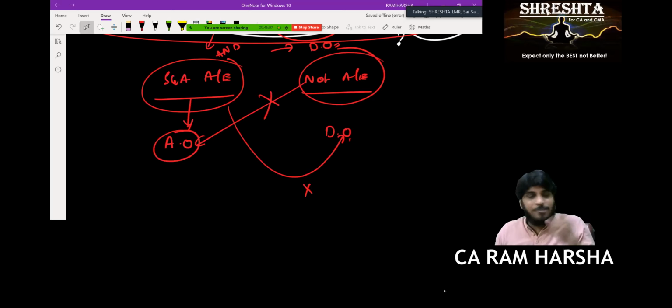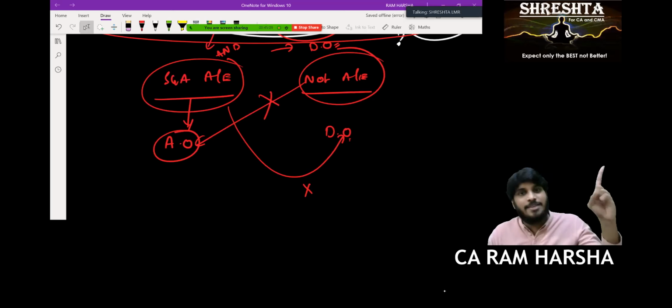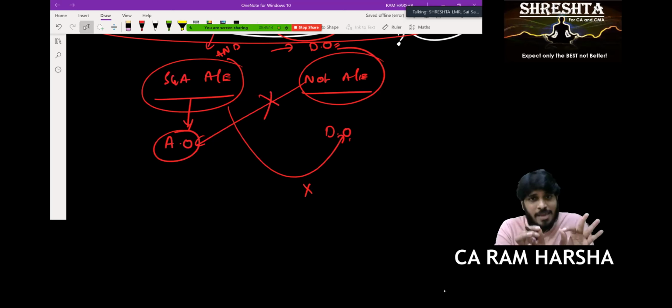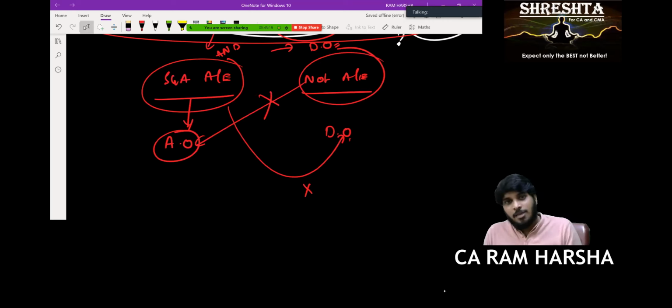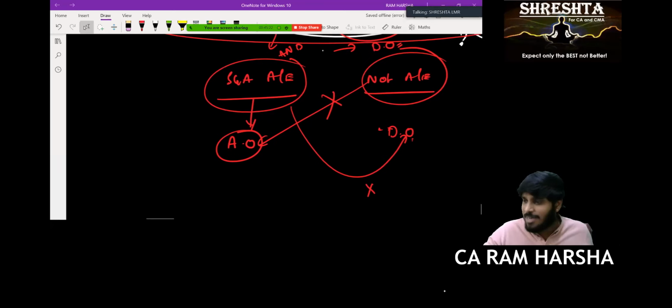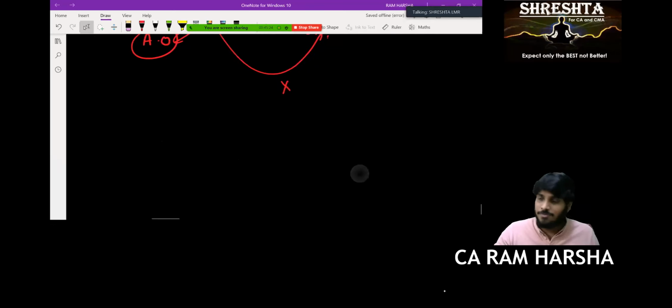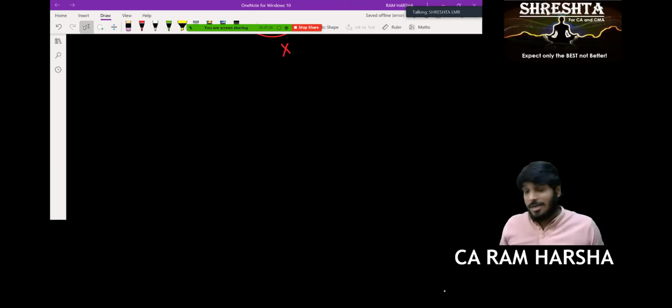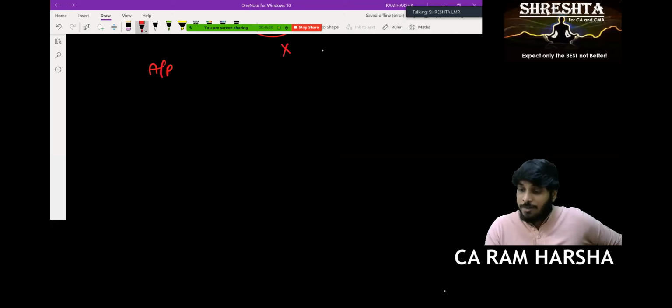That is impossible. Adverse means you are saying everything is wrong. See, when you have to say everything is right, or everything is wrong, or right except something is wrong, you want to say something, which means you need evidence. If you don't have evidence, you can't give opinion. That is disclaimer. Yes or no? Yes, sir. Correct?